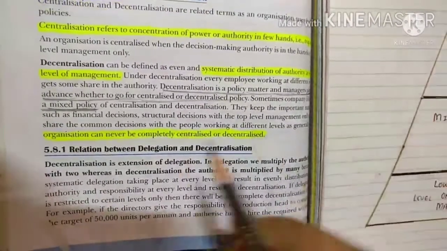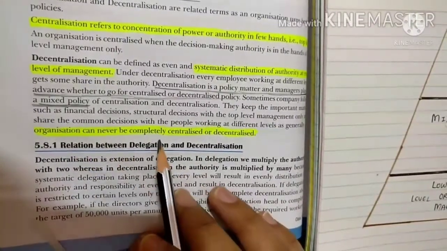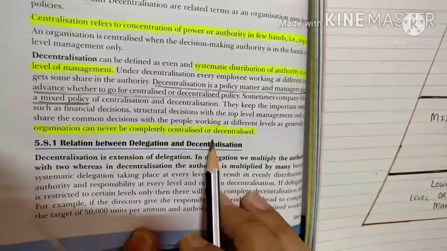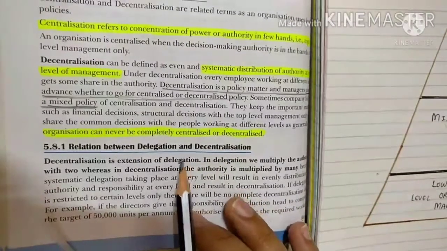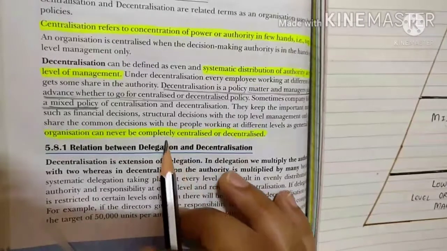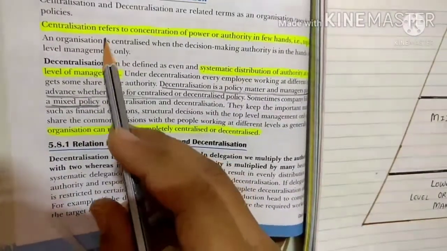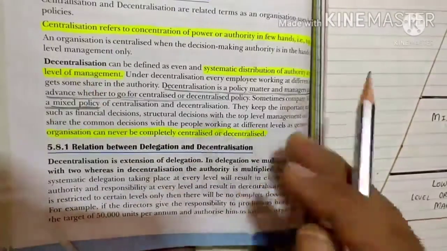Actually, no organization can ever be completely centralized or completely decentralized. That's why they opt for a mixed policy. Mixed policy means where centralization is also there and decentralization is also there. Now how can they apply this?